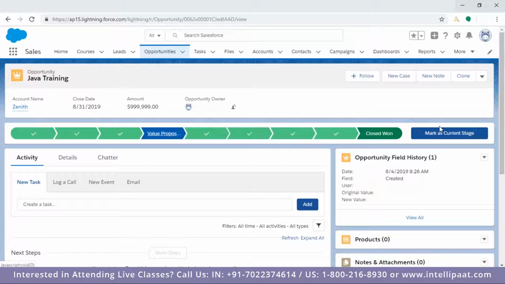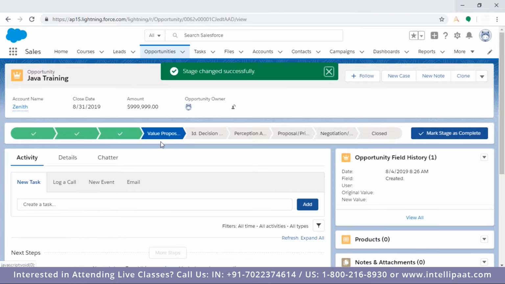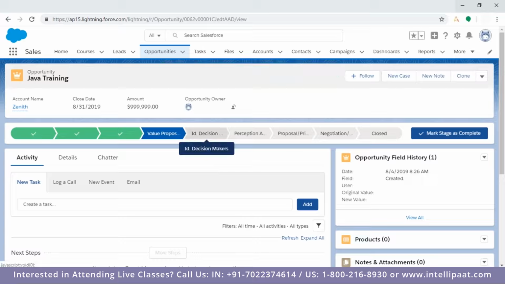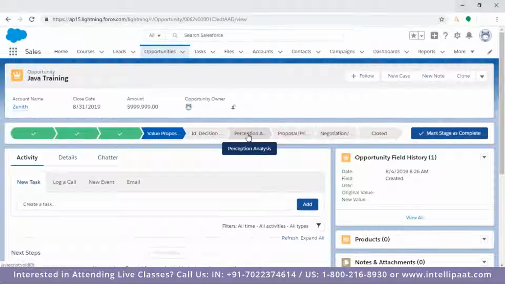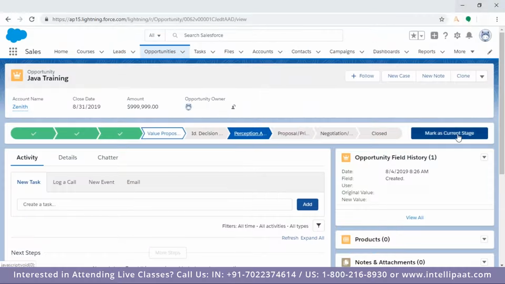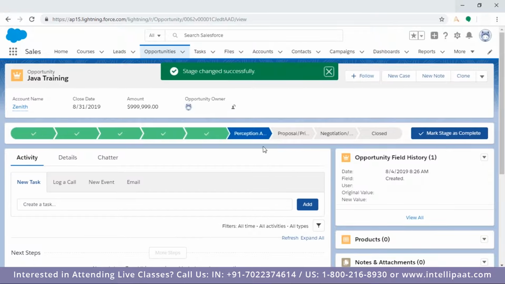Let me change this to something else. Mark as current. So these you completed, and still you need to reach up to this. And then you need not go to the stage field and change that pick list. You can come here and towards the side click on mark as current stage. It will work. So this is the sales path. This is only for opportunity, not for account or contact, because we don't have that path over there.